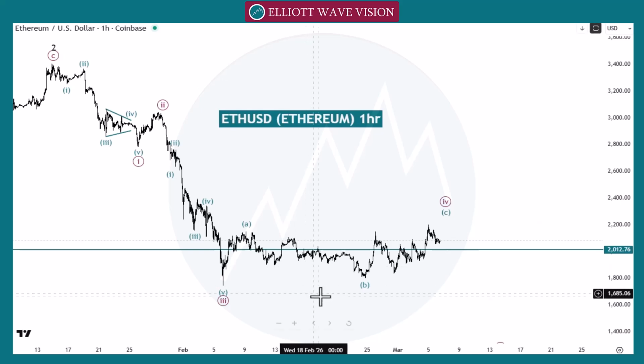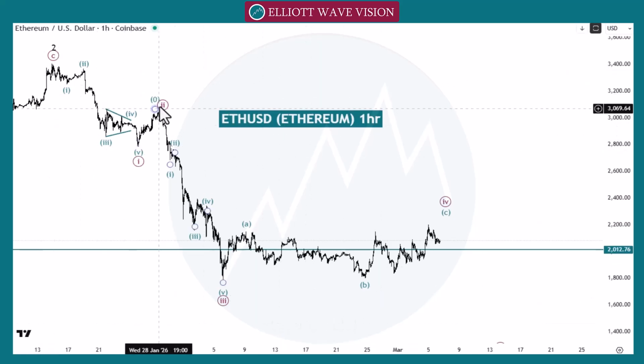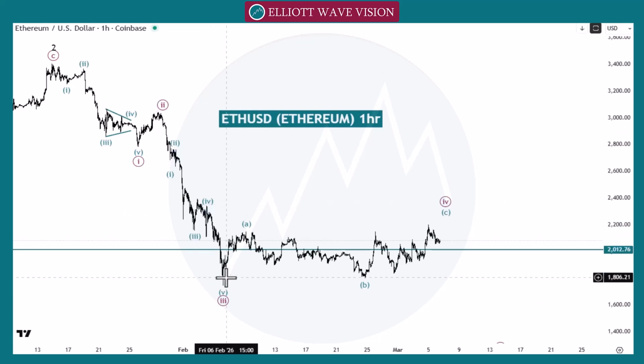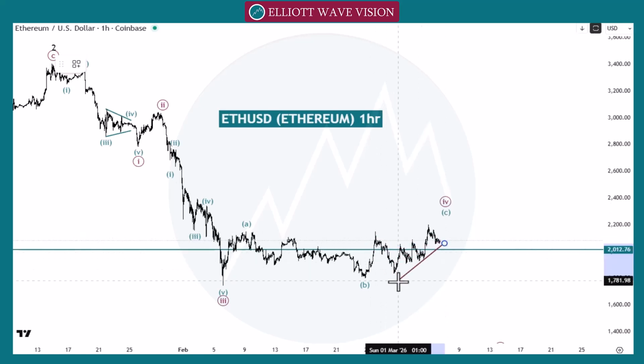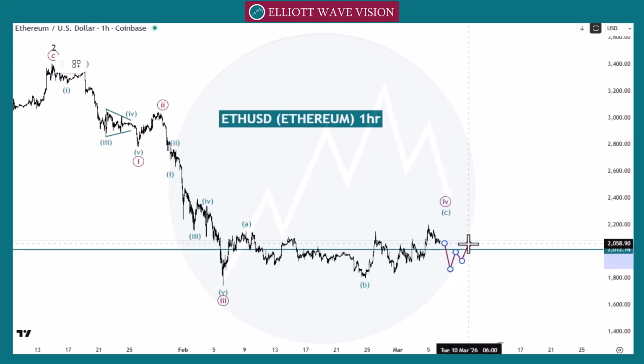Otherwise, that's possible. We can count this move as a wave 1, wave 2, wave 3, wave 4, wave 5 as a brown wave 1 or black wave 3. If this is the case, then it's possible the market may go towards the deep correction towards the 25. So we need to wait for this pattern to complete, like 1, 2, 3, 4, 5, or it's possible this pattern may complete at this point. So for the bearish side, we need to wait for the proper impulsive move and its correction. Then we will go with this wave B towards the next point with the stop loss at this point.